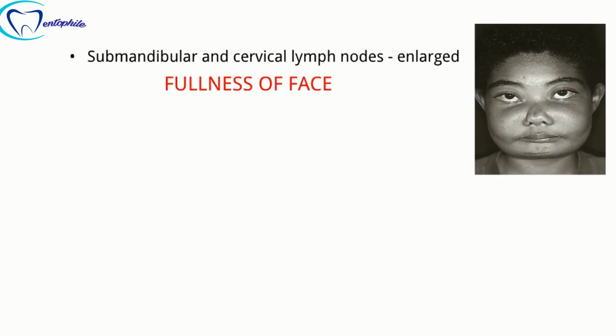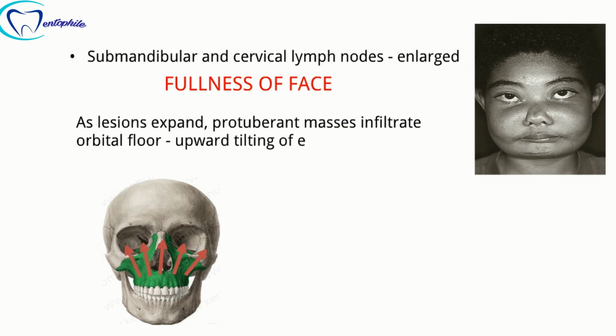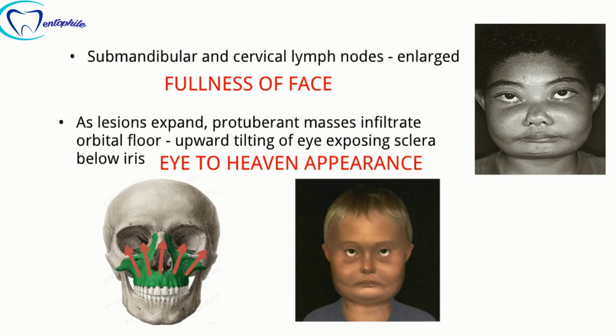Here the submandibular and cervical lymph nodes are enlarged, which usually contributes to the fullness of the face in the affected individuals. As the lesion expands, the protuberant masses infiltrate the orbital floor and cause characteristic upward tilting of the eyes, exposing the sclera below the iris. This gives the individuals an eyes-to-heaven appearance. It is usually a late manifestation in cherubism, which usually occurs in extensive maxillary involvement.